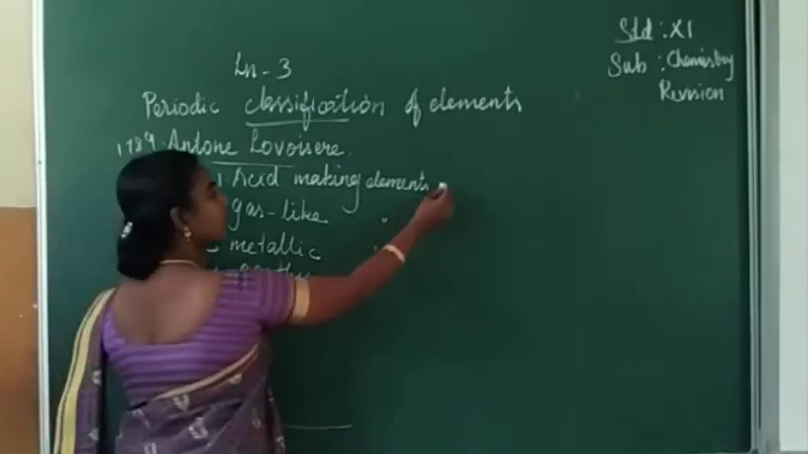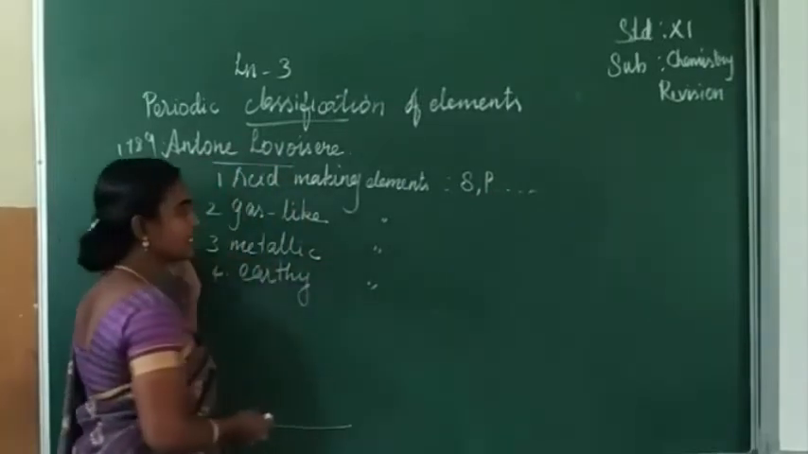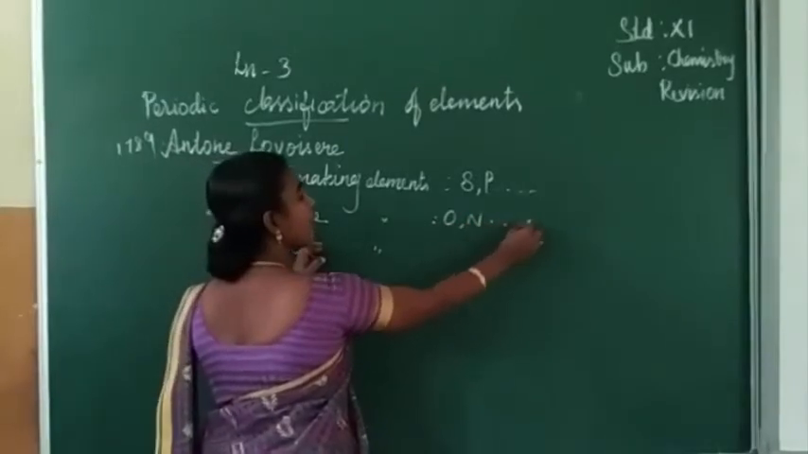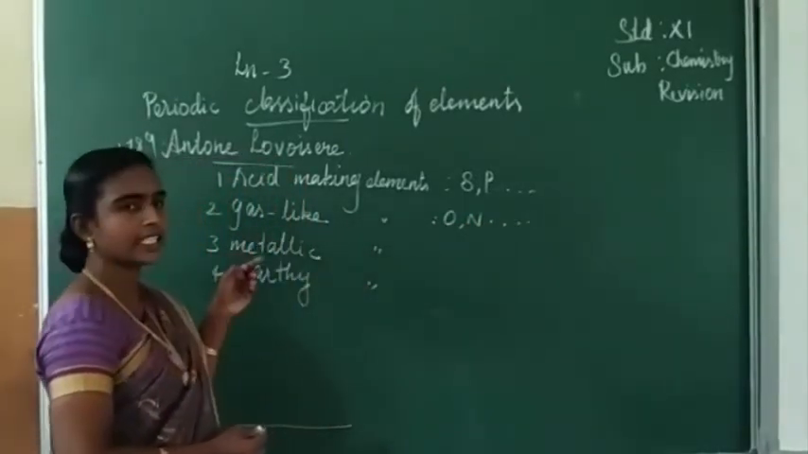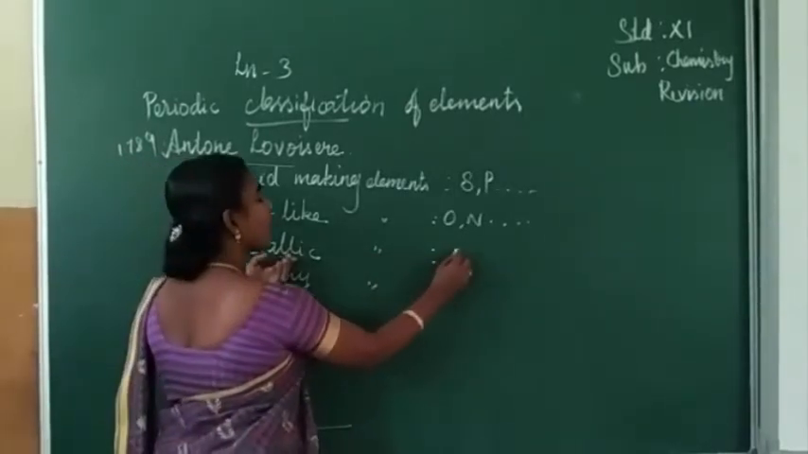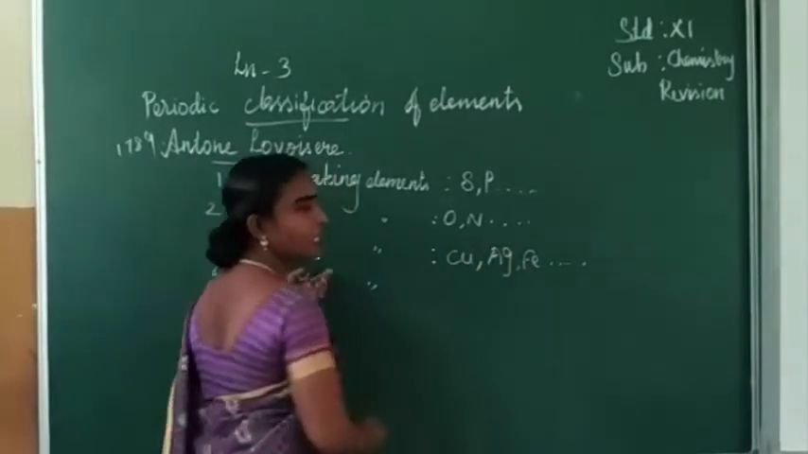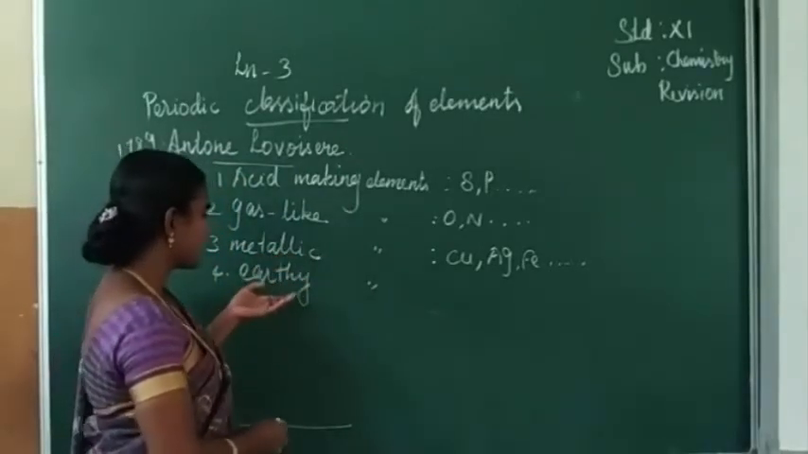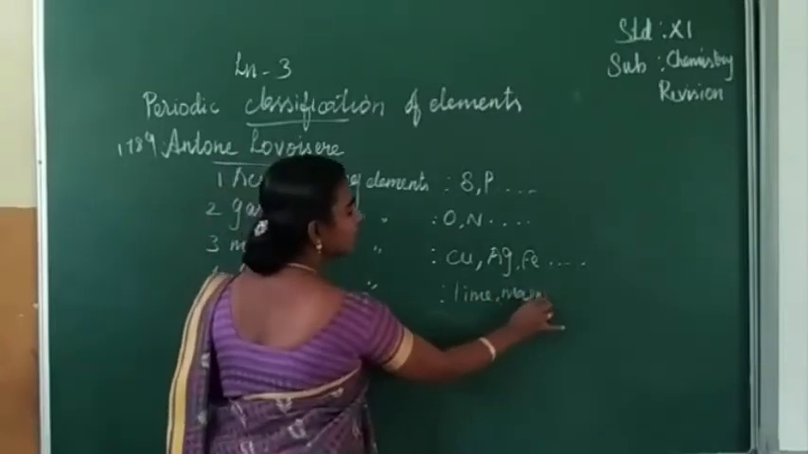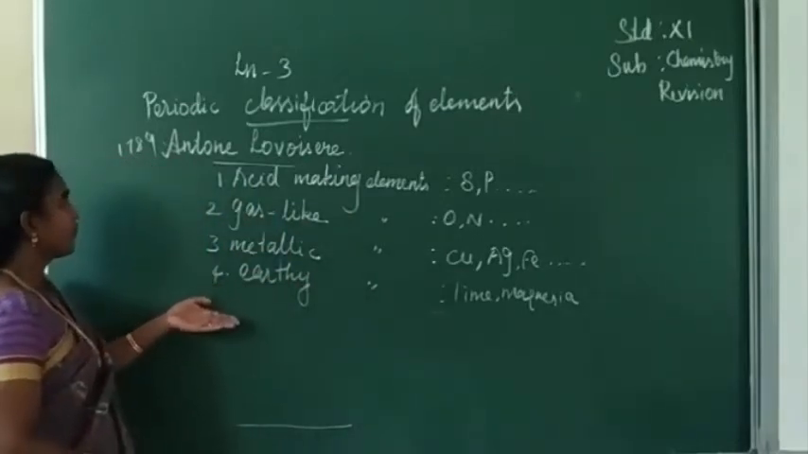In acid-making elements, he has given examples such as sulfur and phosphorus. Gas-like elements are oxygen, nitrogen. In metallic elements, it is given copper, silver, iron. Earthy elements like magnesia are given under this. To overcome this, after a few years, in